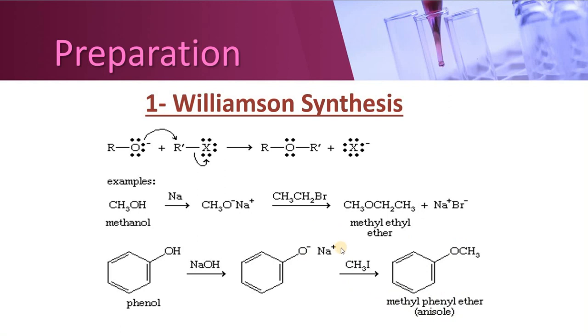So this is the method by which we can prepare either symmetrical ethers or unsymmetrical ethers. Symmetrical ethers are those which have got same groups on the two sides of the functional group, that is oxygen, and unsymmetrical are those which have got different groups. So this method can produce either symmetrical ethers or unsymmetrical ethers as well.